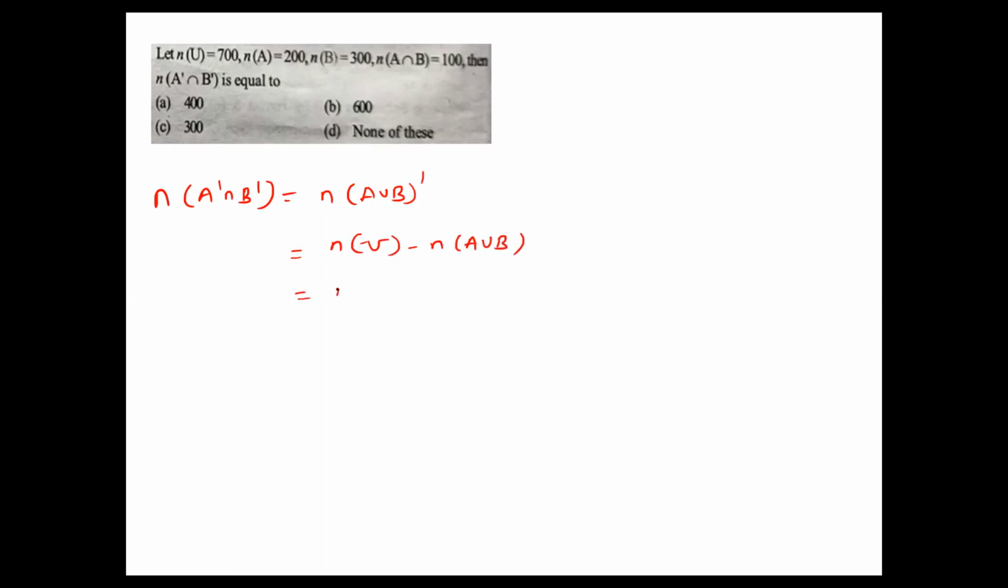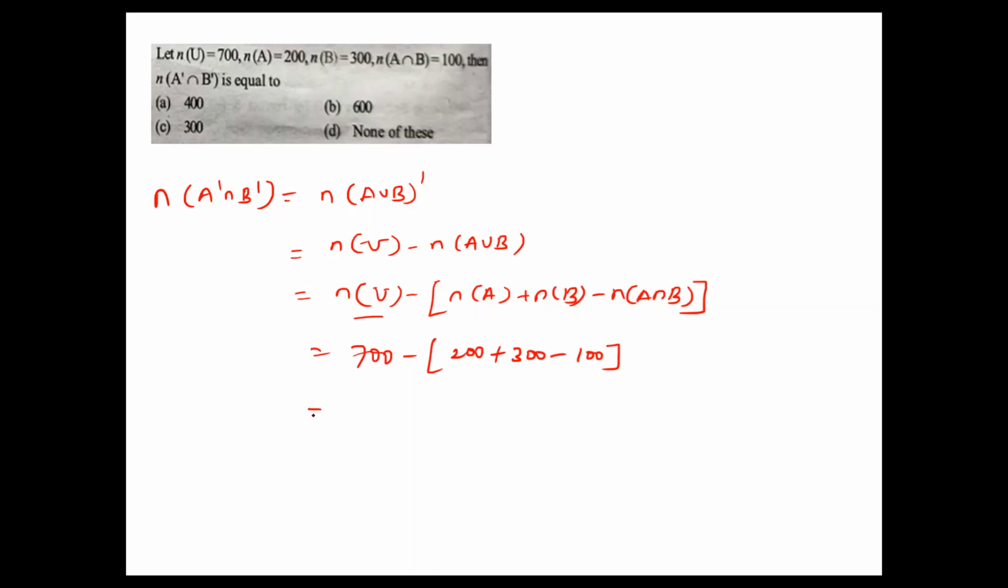Okay. Next, n of A union B equal to n of A plus n of B minus n of A intersection B. Now what is the n of U value? They given the universal set is 700, minus what is the n of A value? 200. n of B value is 300, minus what is the intersection? 100. Now 200 plus 300 means 500. 500 minus 100 means 400. So 700 minus 400, what is the answer? 300. Option C is the right answer.